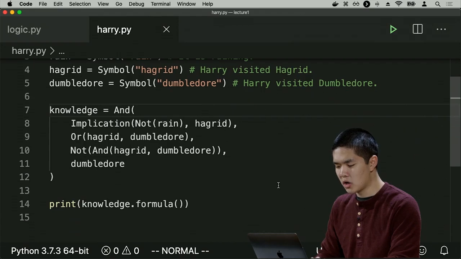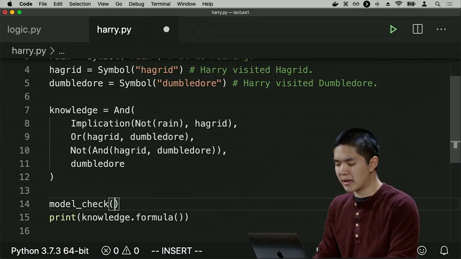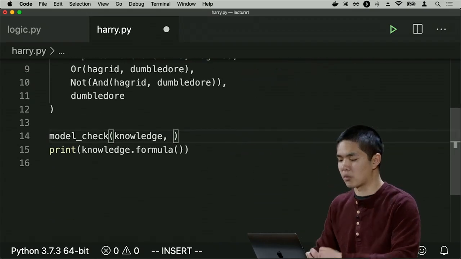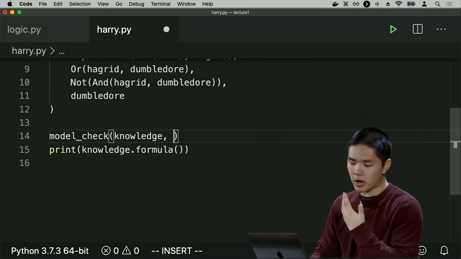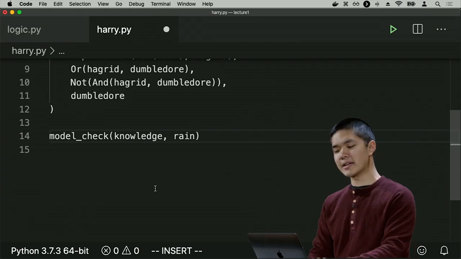But in order to use that function inside of Harry.py, what I'll write is something like this. I would like to model check based on the knowledge, and then I provide as a second argument what the query is, what the thing I want to ask is. And what I want to ask in this case is, is it raining? So model check, again, takes 2 arguments.